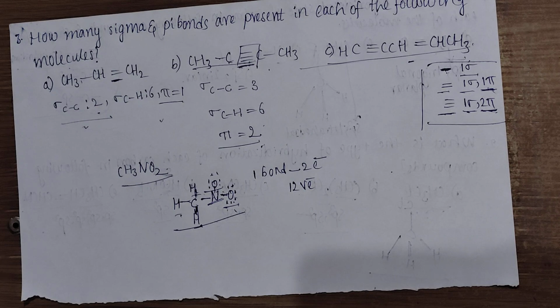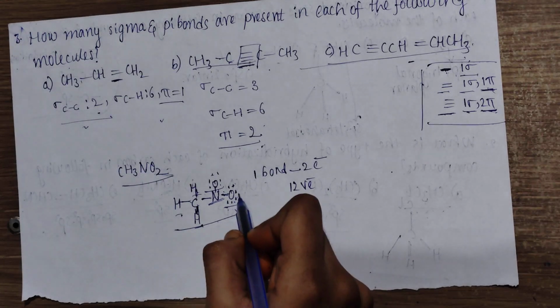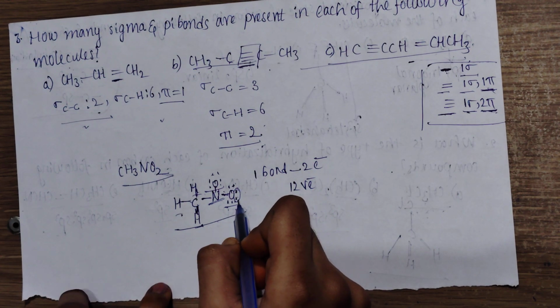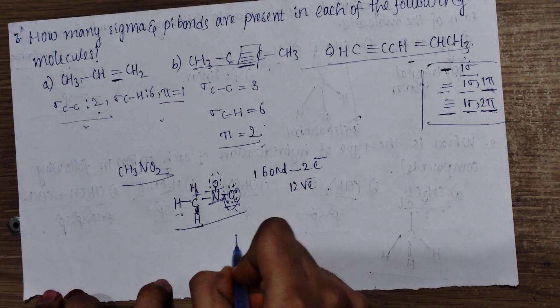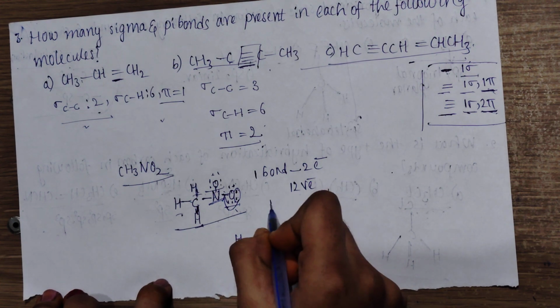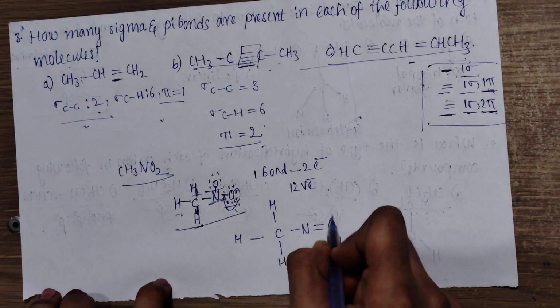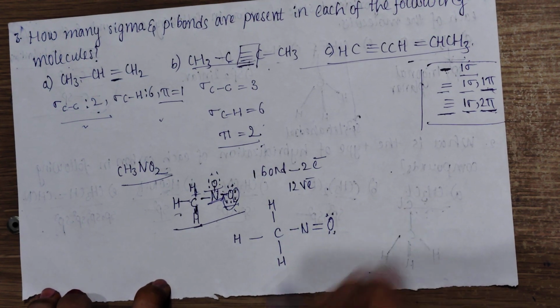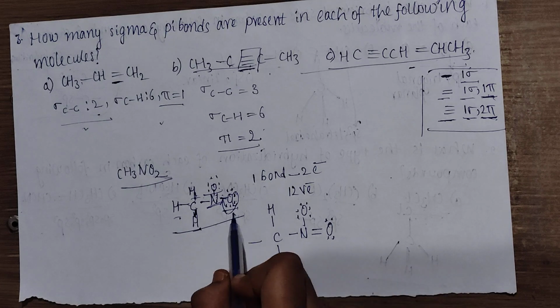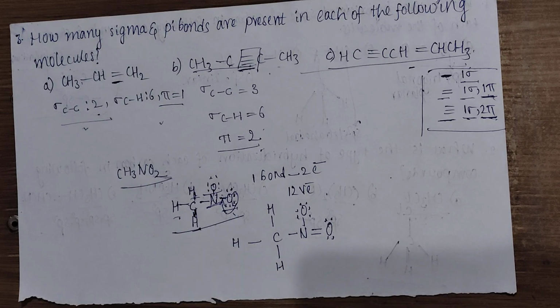So what we have to do is share a valence electron pair from one of the oxygens. Let's take this pair right here and use that to form a bond here.